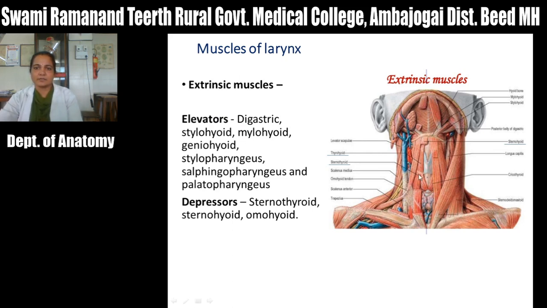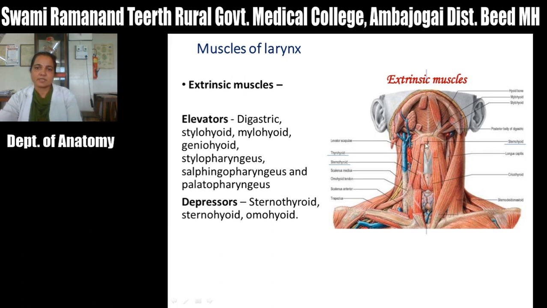This group is again divided into elevators, which are present above and, when they contract, pull the larynx upward. So they are called elevators of the larynx. That is the digastric, then the mylohyoid and also the geniohyoid muscle. Then the muscles arising from the styloid process, the longitudinal muscles of the pharynx attached to the posterior border of the thyroid cartilage: the stylopharyngeus, salpingopharyngeus and palatopharyngeus. When these contract, they pull the larynx upward, so they are elevators of the larynx.